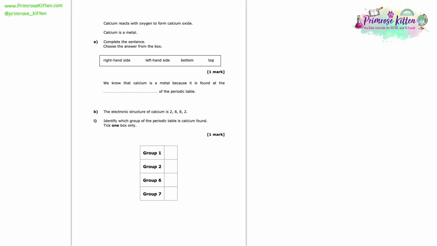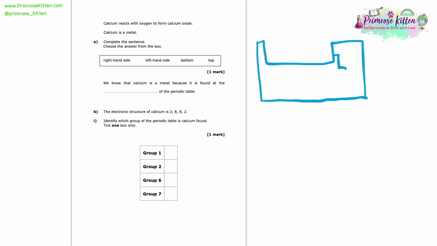So if I give you a quick reminder of the general shape of our periodic table, what we have is a little staircase that separates the metals from the non-metals. So all of our metals are found over here in this really quite large region on the left-hand side of the periodic table, whereas all of our non-metals are found in this much smaller little portion of the periodic table over on the right-hand side. So the answer to this question is that metals are found on the right-hand side of the periodic table.